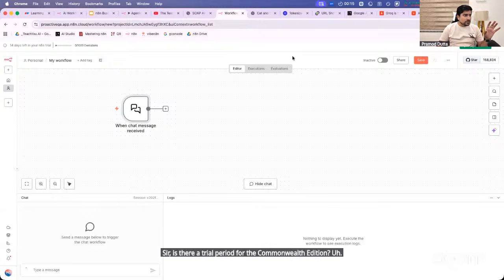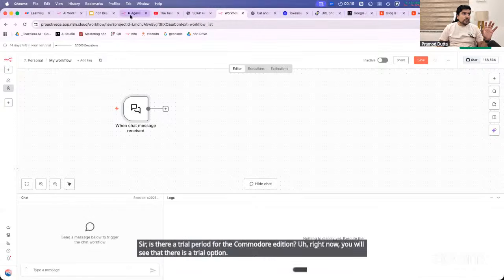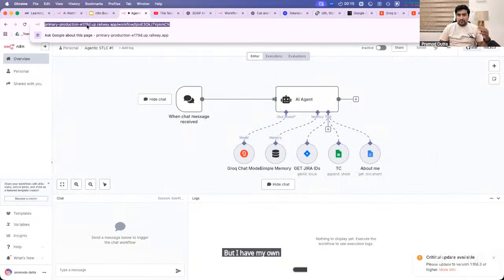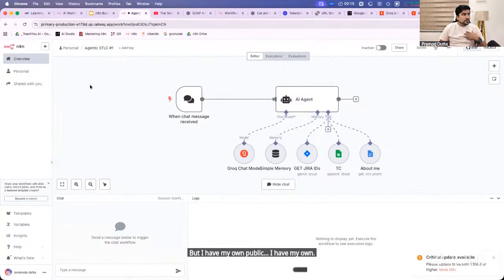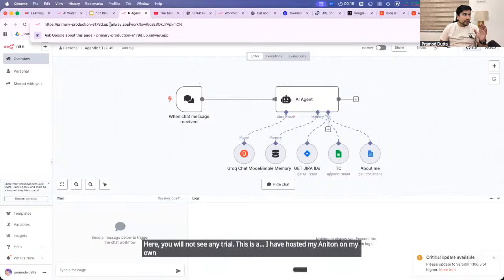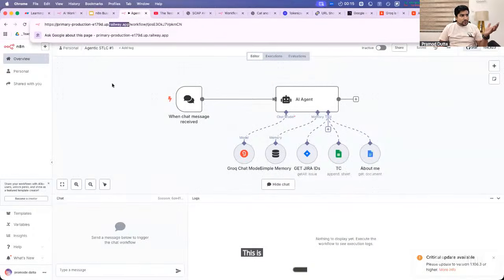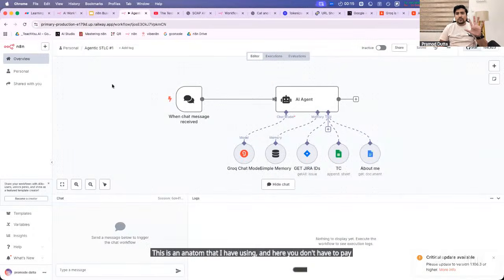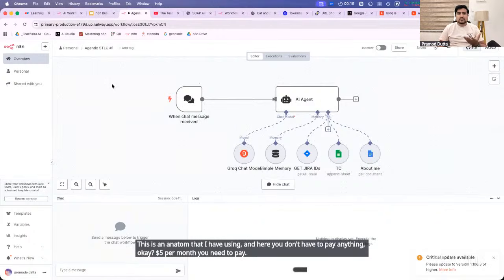Sir, is there a trial period for the community edition? Right now, you will see that there is a trial option, but I have my own n8n which I have installed. Here, you don't see any trial, everyone, yes or no? I have hosted my n8n on my own server, using Railway.app, which is $5 per month. Here you don't have to pay anything else, only $5 per month, which is a server cost.